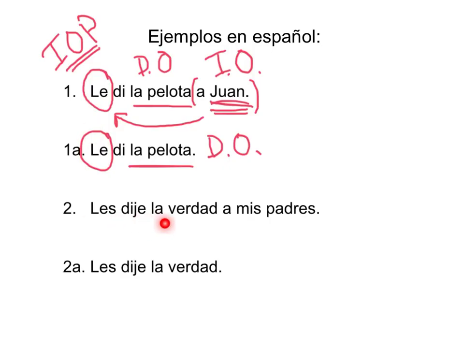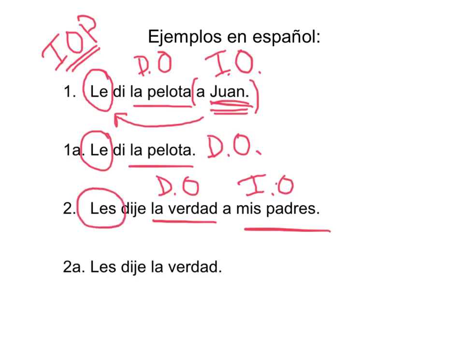Número 2, les dije la verdad a mis padres. I told the truth to my parents. We still have the direct object, la verdad. And we've got the indirect object, mis padres. And then we've got the indirect object pronoun that we need to include, which is referring to mis padres. So if we just drop this out, then we get, les dije la verdad. I told them the truth. Right? But again, in both cases, you must include the indirect object pronoun, whether it's mentioned or not. And that is how you use indirect objects in Spanish.